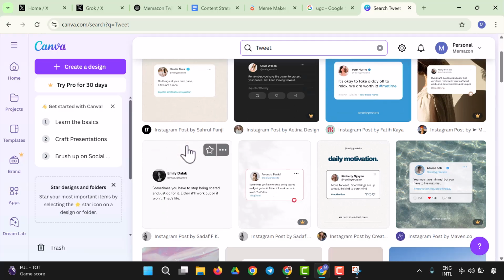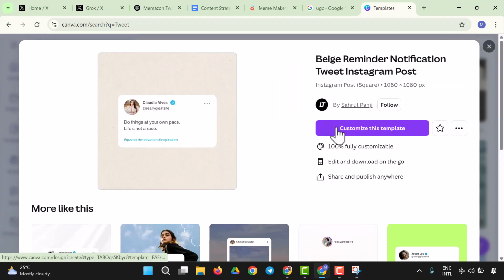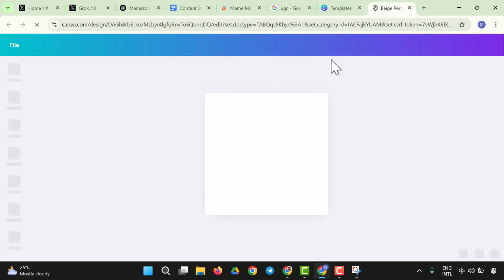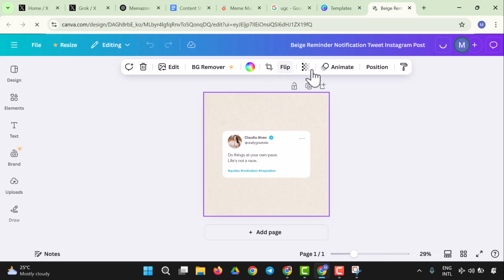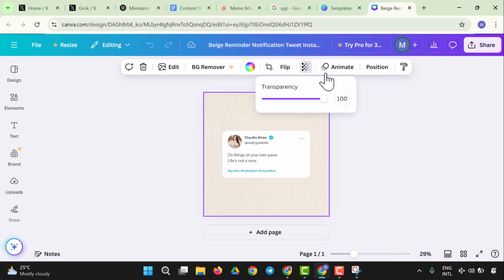So we could just take this out. So let's take this out, and what we want to do is use our brand color to create our tweet template. So here we have a template that shows something like a tweet. So let me come right here to create something else. Oh, we have an image right here.